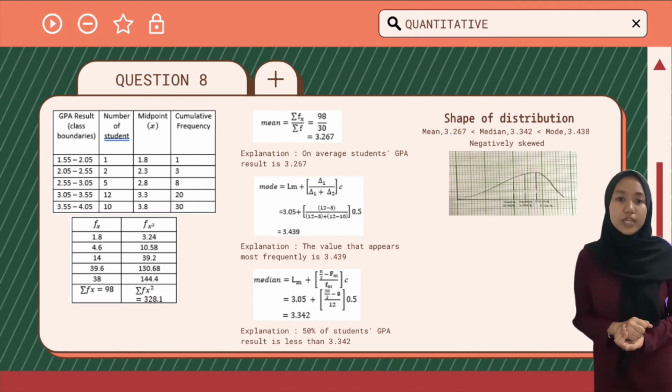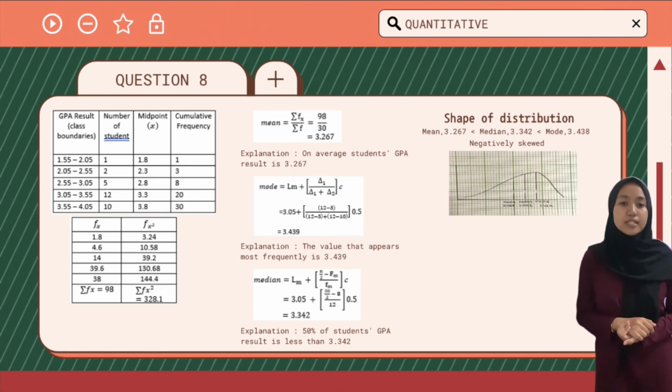The mean value we get is 3.267. It means on average, students' GPA result is 3.267. The mode value is 3.439. It means the value that appears most frequently is 3.439. For the median, the value is 3.342, and that means 50% of students' GPA results are less than 3.342.